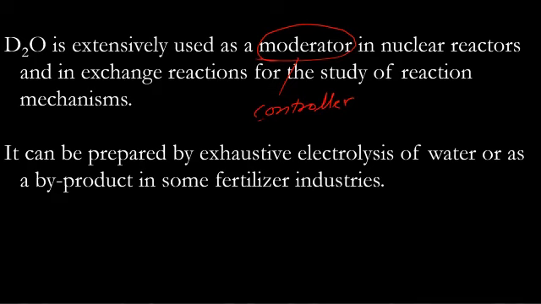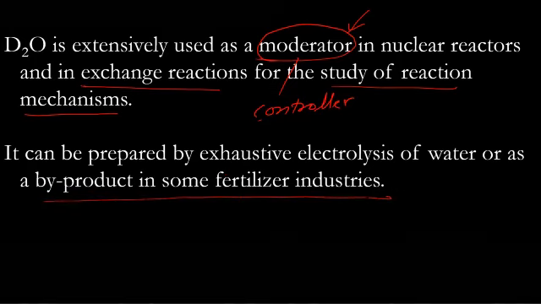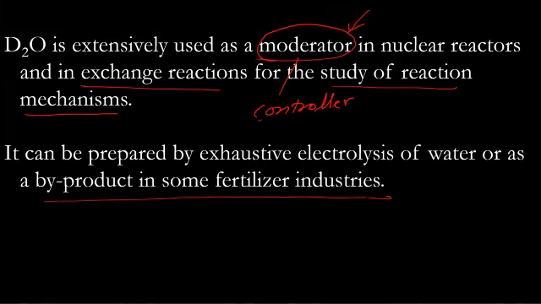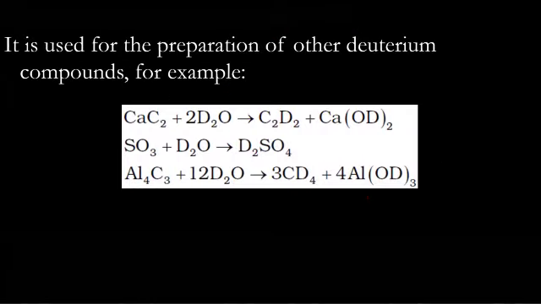And in exchange reactions for the study of reaction mechanisms. Not very important, but moderator one is important. It can be prepared by exhaustive electrolysis of water or as a byproduct in some fertilizer industries. Because water contains some traces of deuterium. That's why exhaustive electrolysis of water can give us deuterium, D2O. And it is also obtained as byproduct in some fertilizer industries. It is used for preparation of other deuterium compounds, for example,